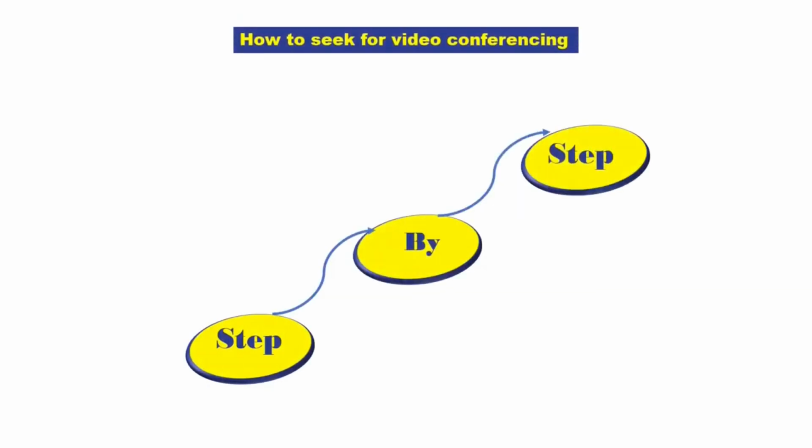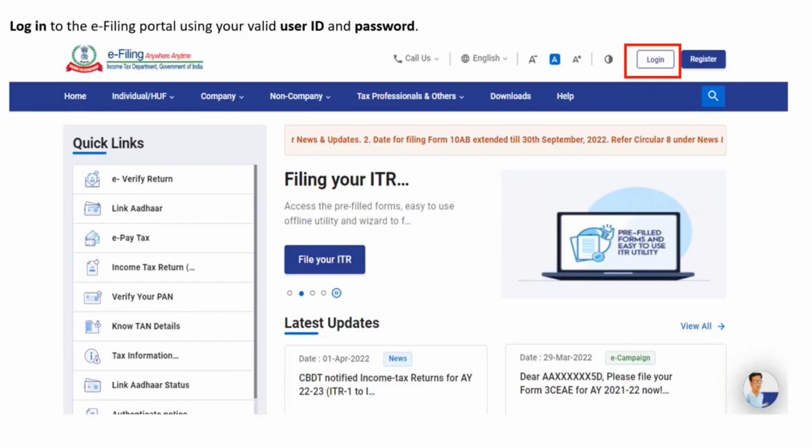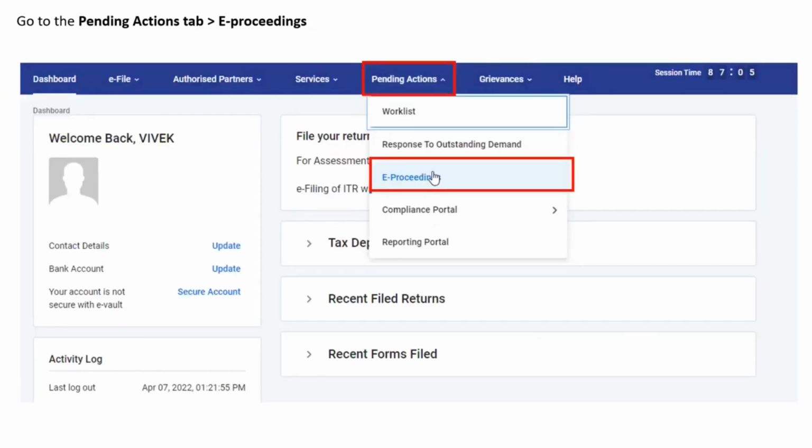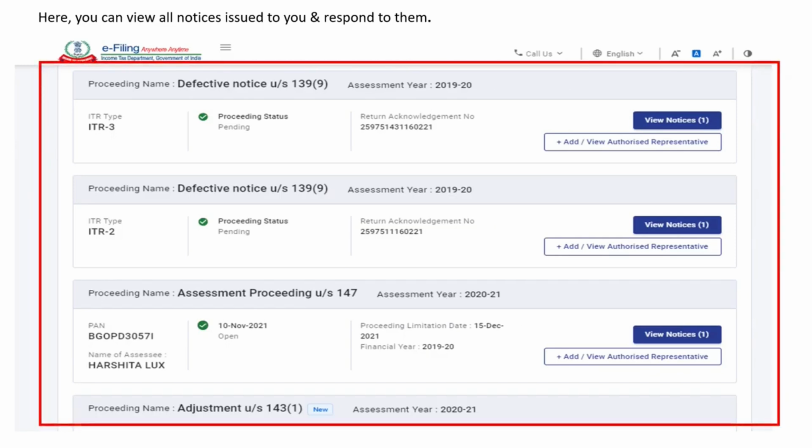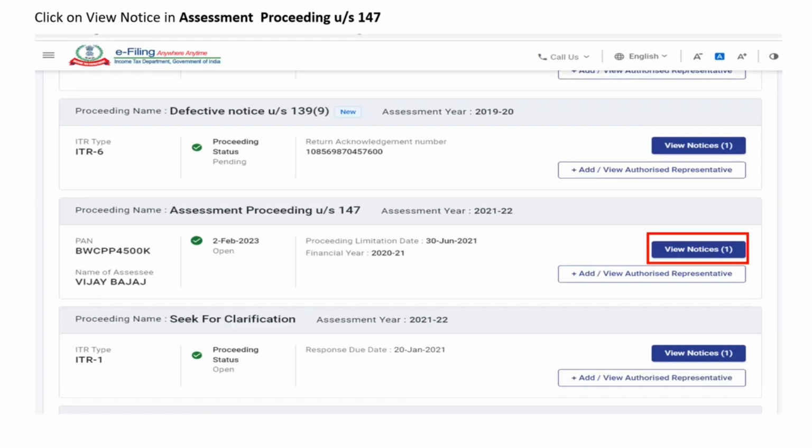So let us now see step by step how do we seek video conferencing in case of faceless assessments. Once you receive a notice for faceless assessment, you are required to log into the e-filing portal using your valid user ID and password. Post login, go to the Pending Actions tab and click on e-Proceedings. Here you can view all the notices which have been issued to you. You can also respond to the notices. Specifically with respect to show cause notices, you would be able to apply for video conferencing.